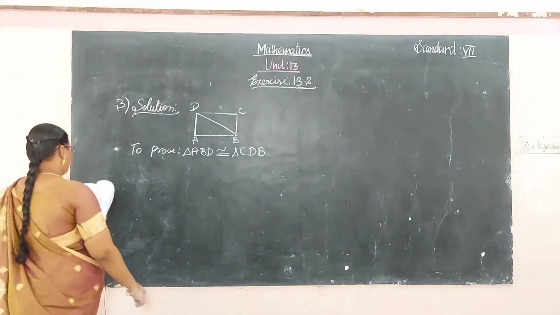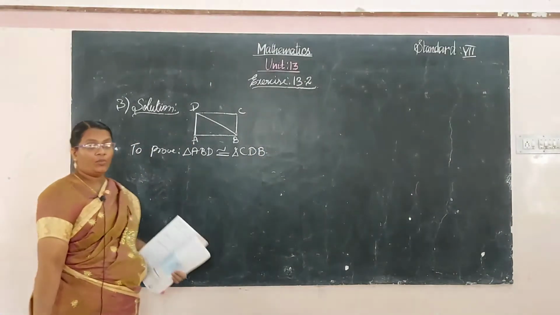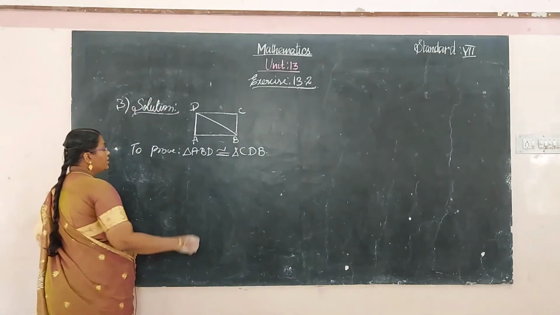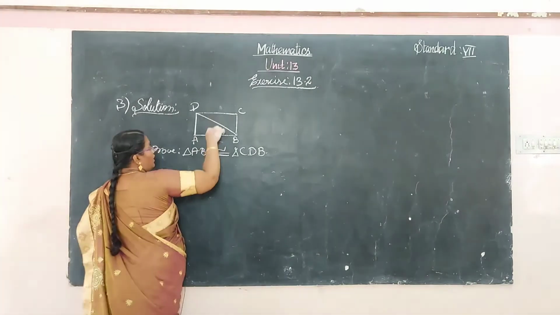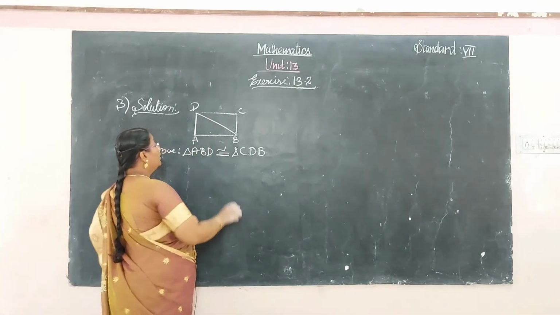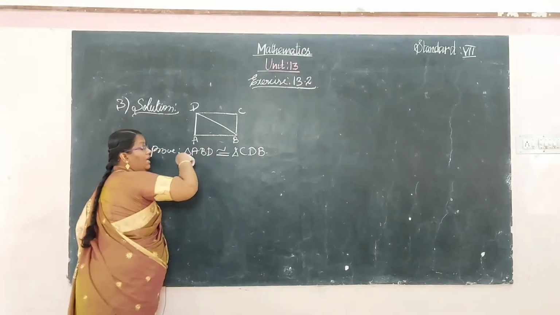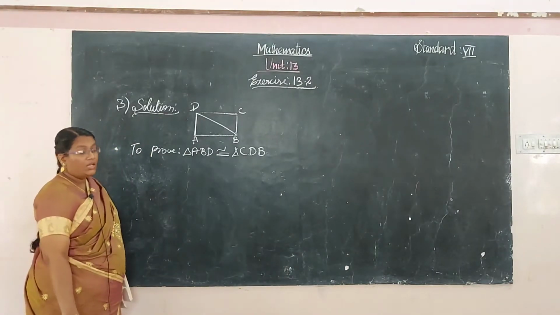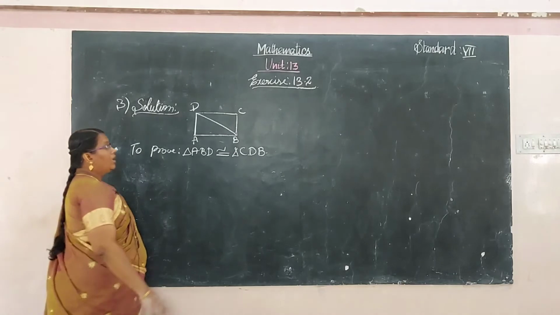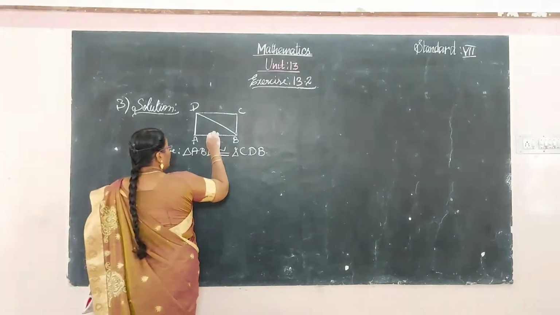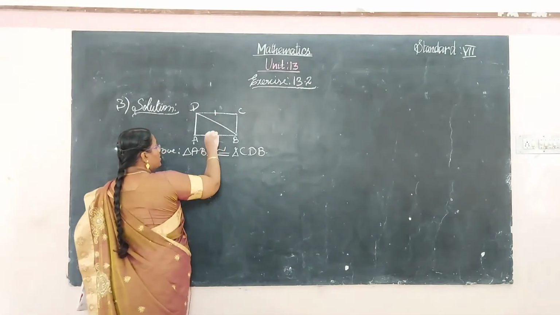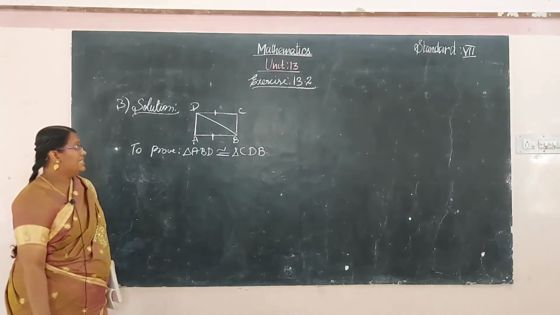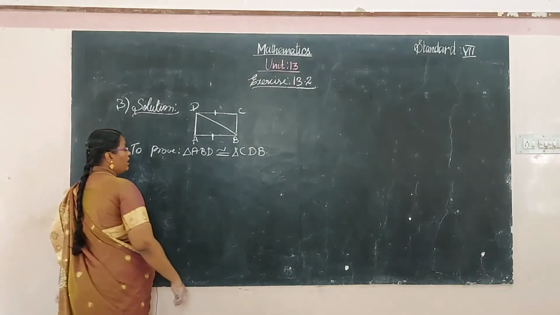See here, in a rectangle, the length and breadth are not equal, is it? If they are congruent, the opposite angles and opposite sides are equal. Opposite sides are equal in a rectangle.